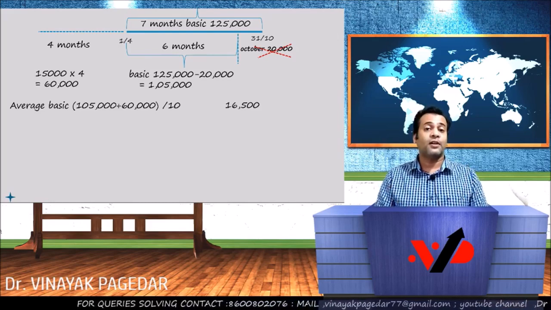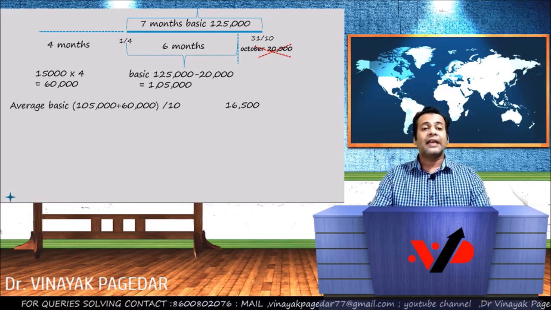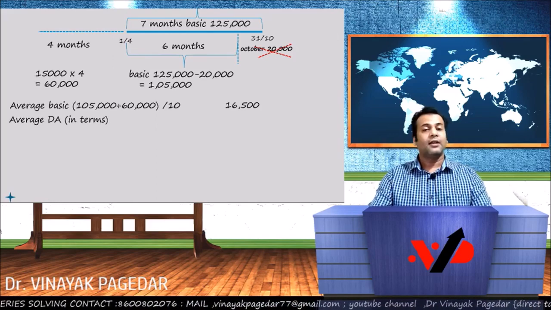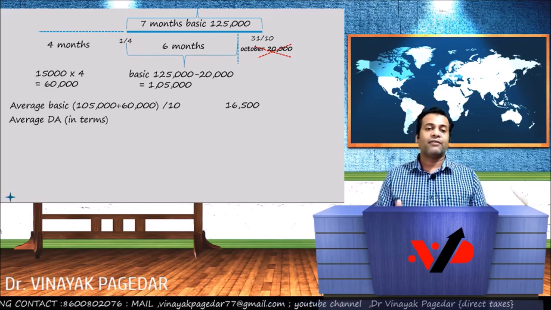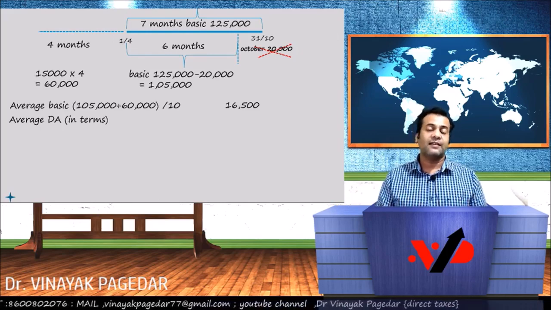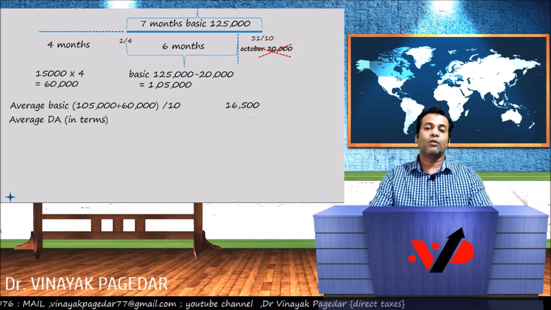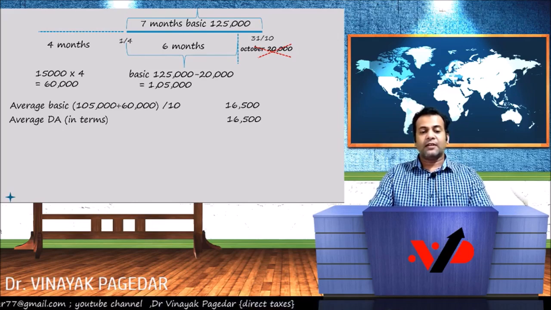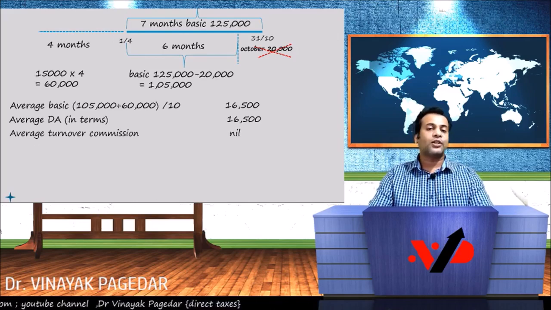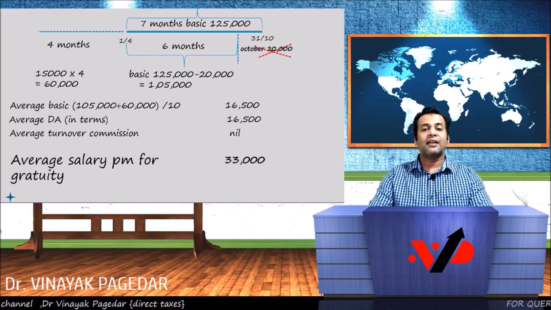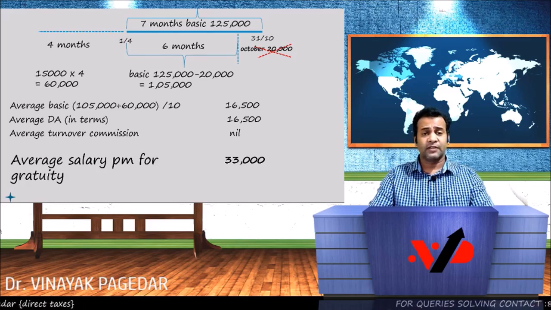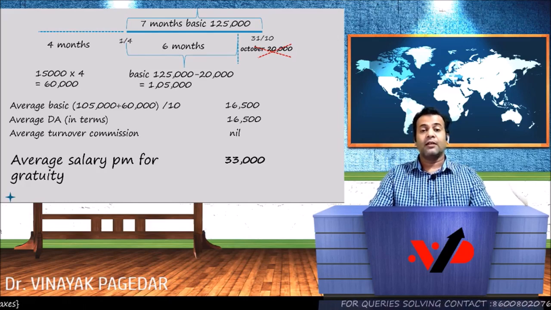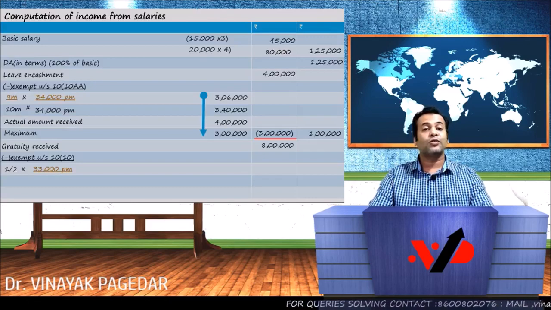Please do not stop here. We've got to continue with the average DA. Now this is no rocket science, because the average DA is equal to the basic. It's 100% of basic. So here we go, and that is another 16,500. Check if there's any turnover commission. No turnover commission in the question, which gives you an average salary for gratuity of 33,000. I hope this is very, very clear. Correct? All working notes should form part of your answer. Make sure you do not skip any working notes in the exam.